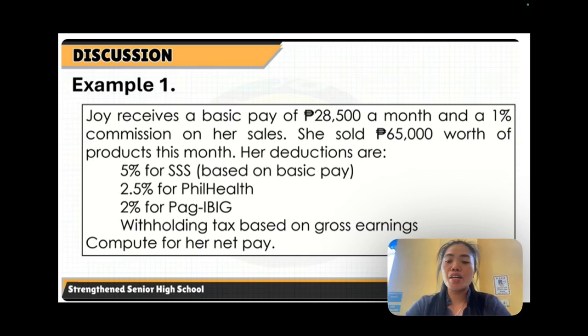Now let's start with example 1. Joy receives a basic pay of 28,500 pesos a month and a 1% commission on her sales. She sold 65,000 pesos worth of products this month. Her deductions are 5% for SSS based on basic pay, 2.5% for PhilHealth, then 2% for Pag-ibig, then withholding tax based on gross earnings. Compute her net pay.